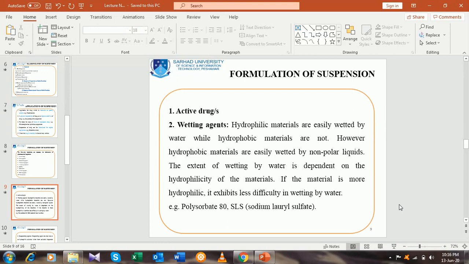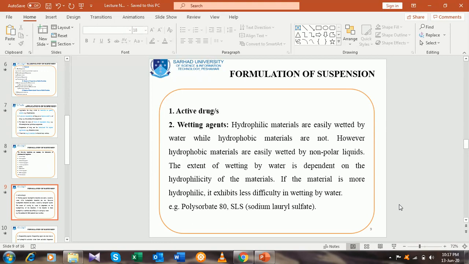If it is more hydrophilic, it will tend to be wetted easily by water. And at the end, I have told you the examples polysorbate 80 and SLS, that is sodium lauryl sulfate.